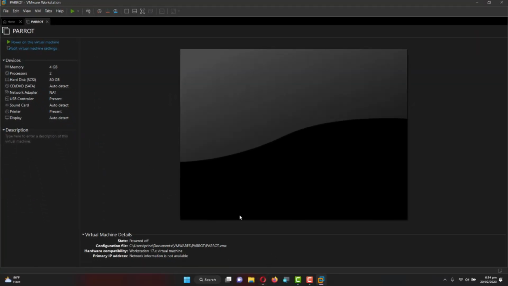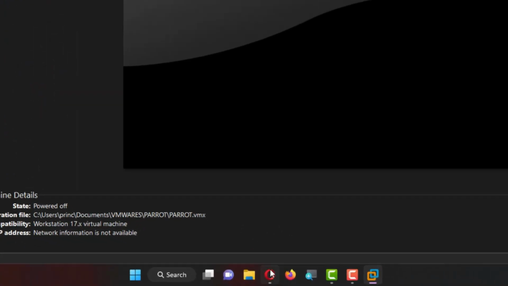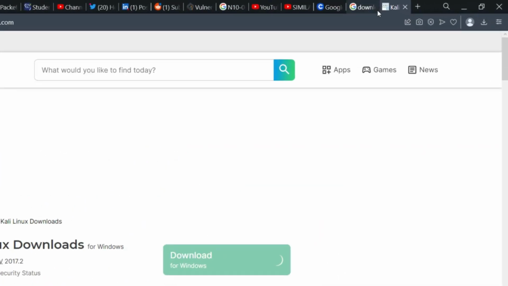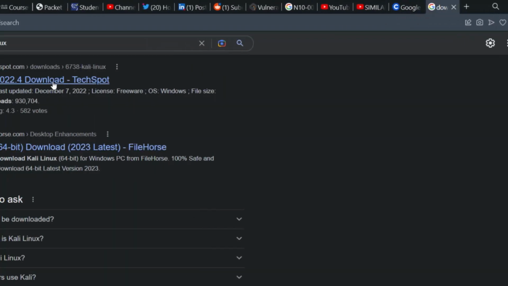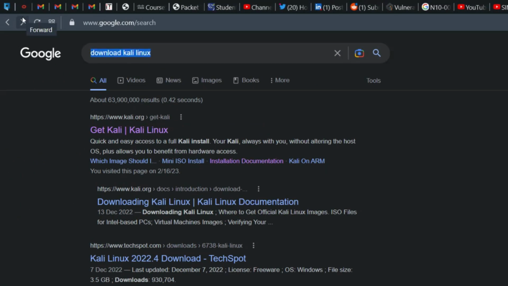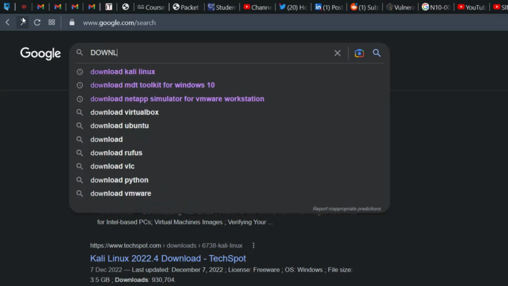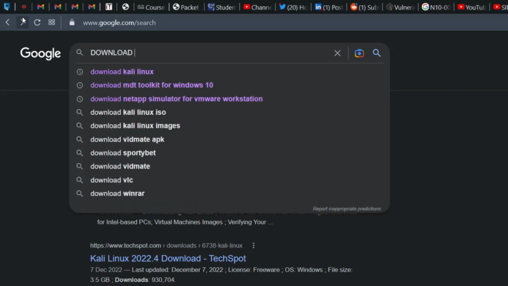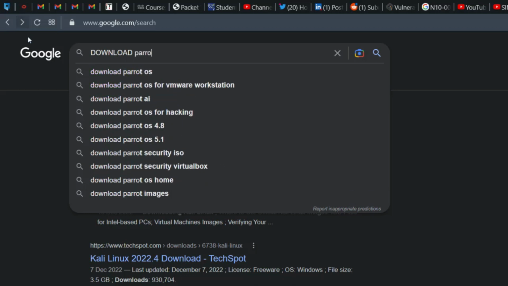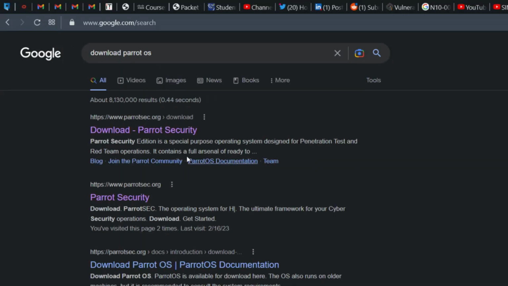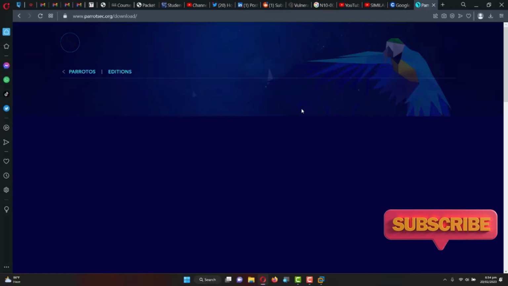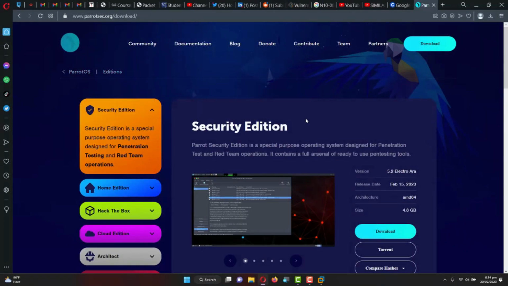Now before that, let me show you how to download the Parrot image. So you go to your browser, and here I'll put download Parrot OS. Alright, so you will see www.parrotsec.org. So you click on that. It's going to send you to their site.